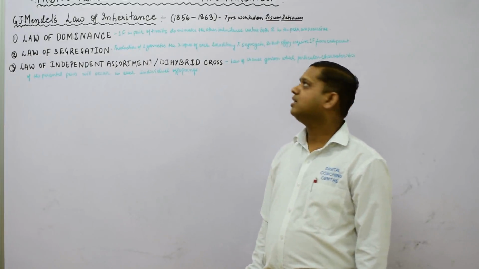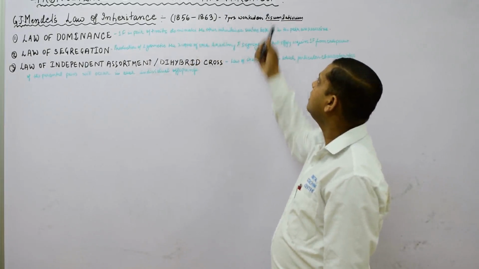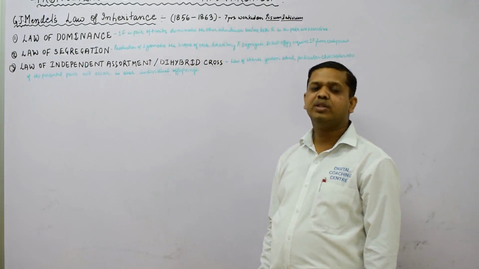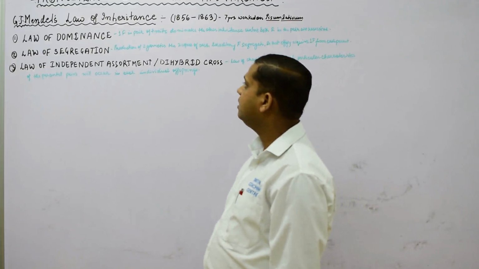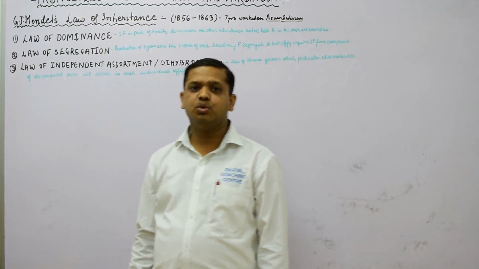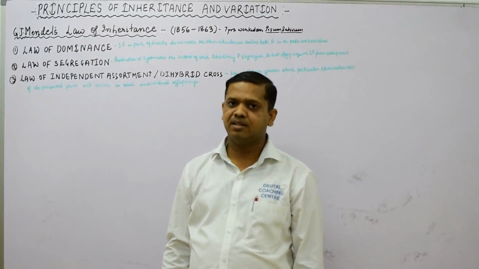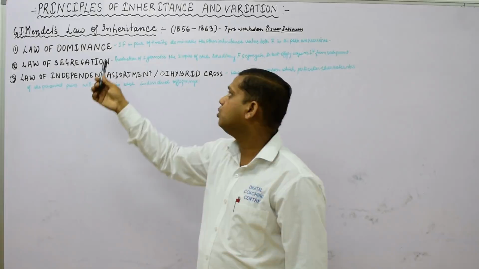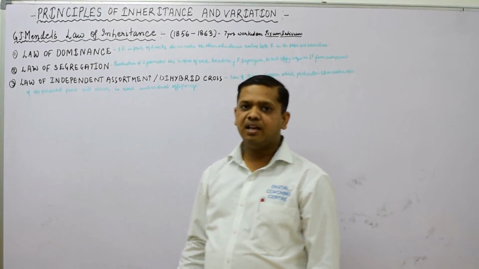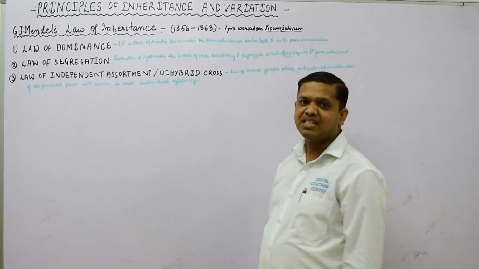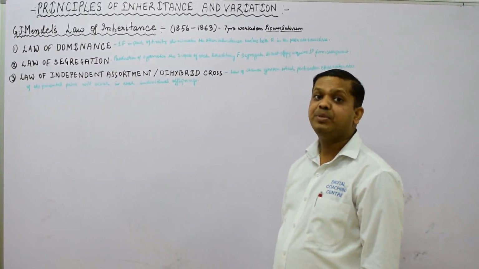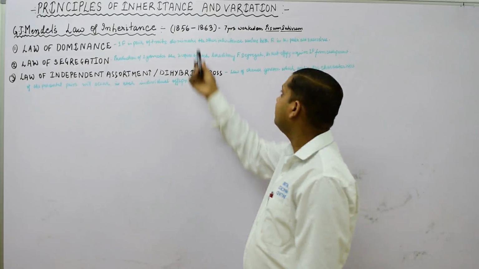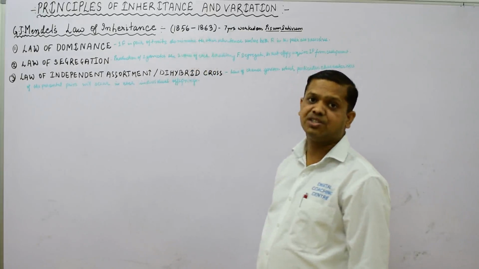Now today we will study the principle of inheritance and variation. This topic is very important because we are dealing with genetics, and here we will understand who is known as the father of genetics. The father of genetics is Gregor John Mendel. He worked on Pisum sativum, which is called the pea plant, for 7 years, from 1856 to 1863.